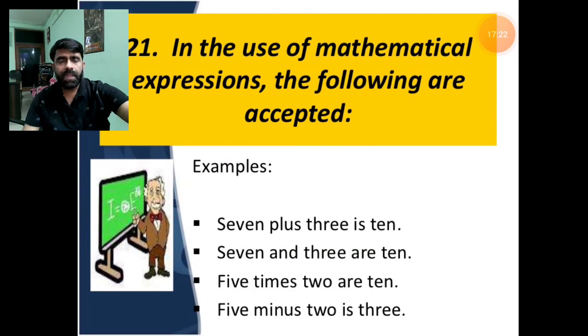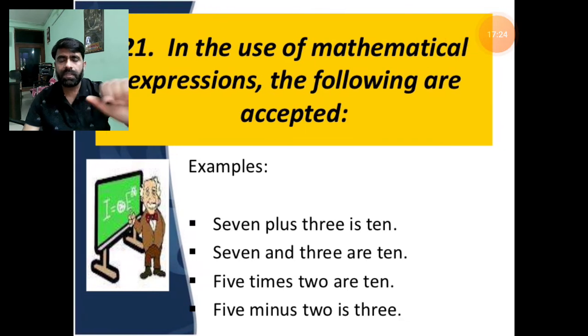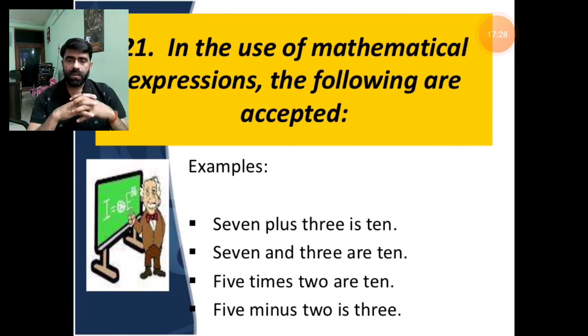In the use of mathematical expressions, the following are accepted. What differences do mathematical tools create in a sentence? Such rules will not be applicable to a mathematics teacher. If they write in mathematical terms, they are not going to care about grammatical mistakes.